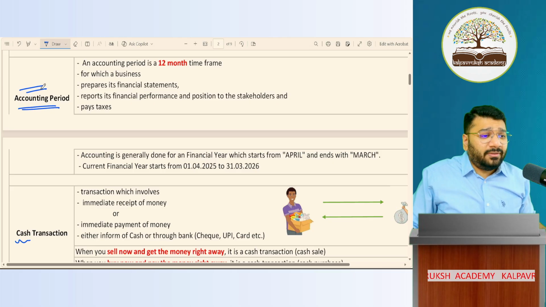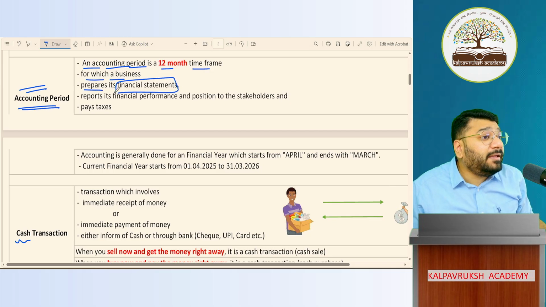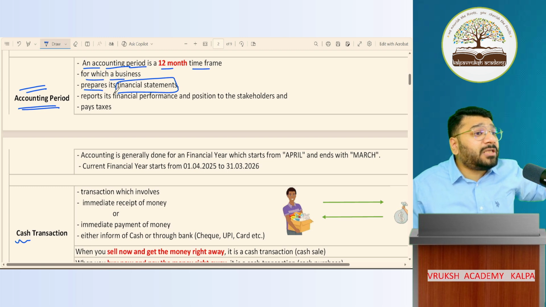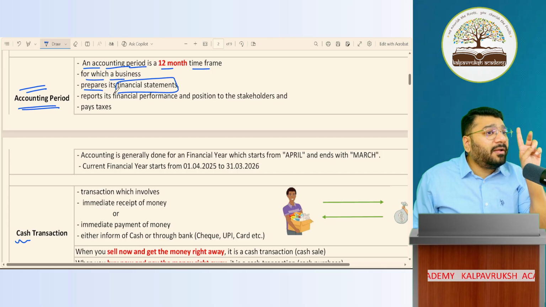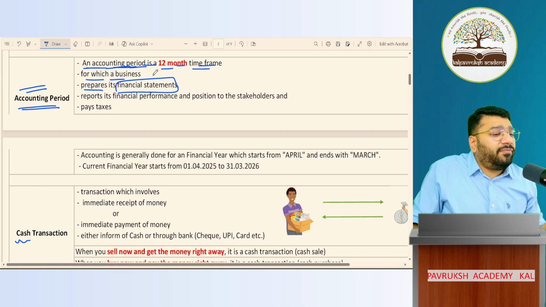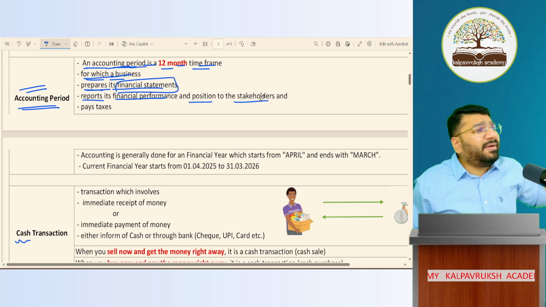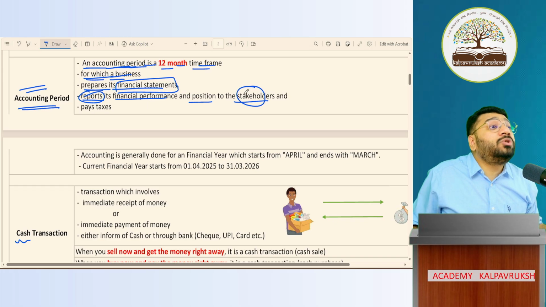Clear or not clear? Now, an accounting period is a 12-month time frame for which the business prepares the financial statements. What are they preparing? Financial statements. Financial statements means how many documents? 2 documents. First document is called the trading and profit and loss account. Second document, balance sheet. Got it, not got it? An accounting period is a 12-month time frame for which a business prepares the financial statements, reporting its financial performance and position to the stakeholders. This financial statement, why are you preparing? So that we can report this, give it to the stakeholders or users of the financial statements.